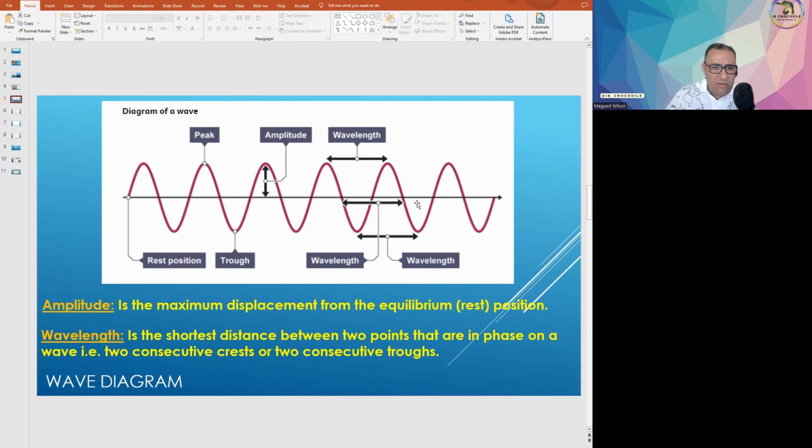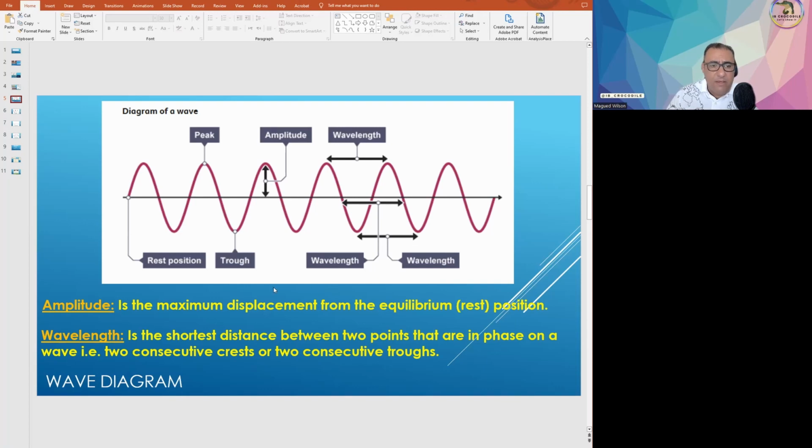And then there is an equilibrium position, and then there is a maximum point here, which we call the peak or the crest of the wave, and the minimum point is called the trough. Now the distance between the equilibrium position and the crest or the trough is called the amplitude. By the way, the amplitude is always positive, because we talk about the maximum distance, either to the crest or the trough.